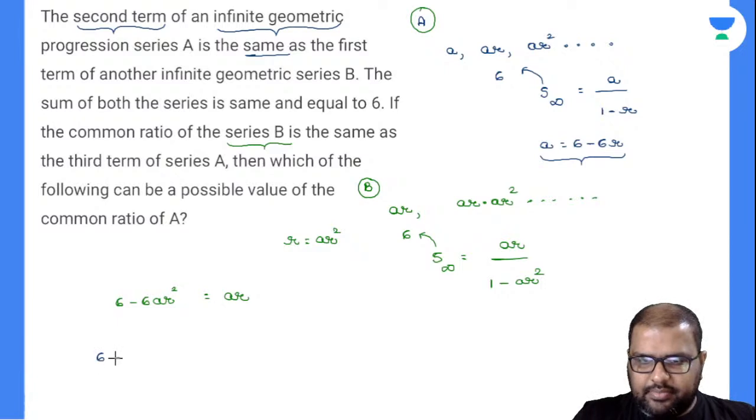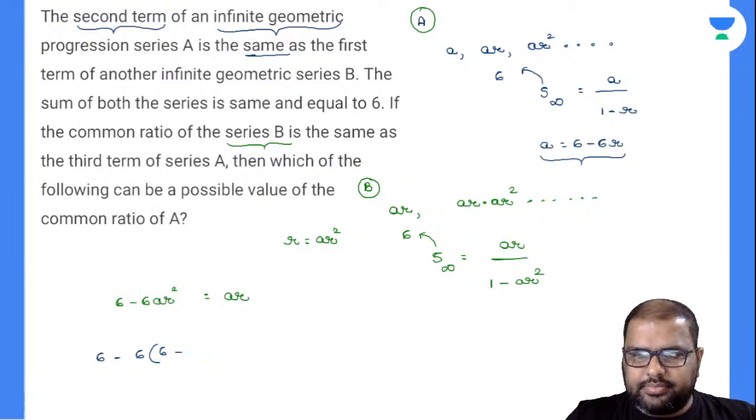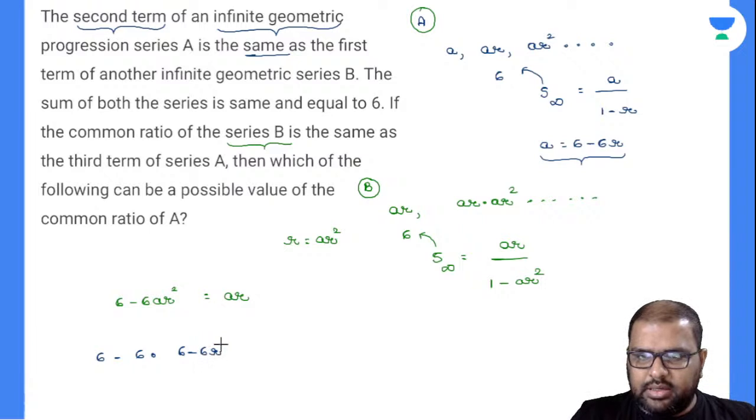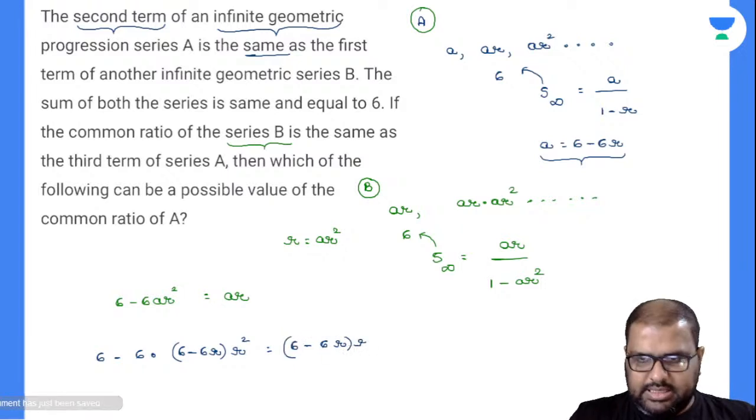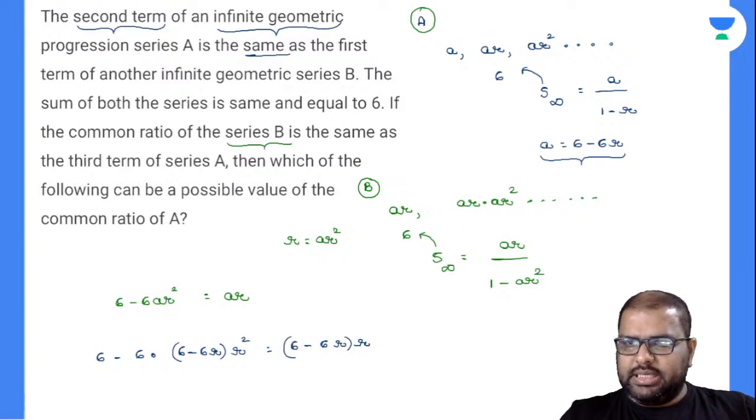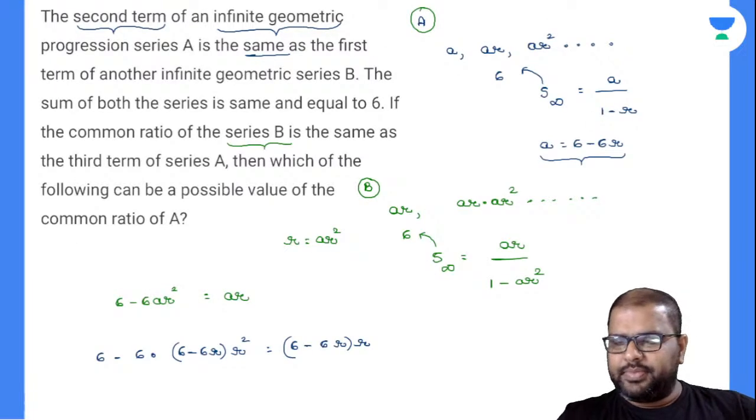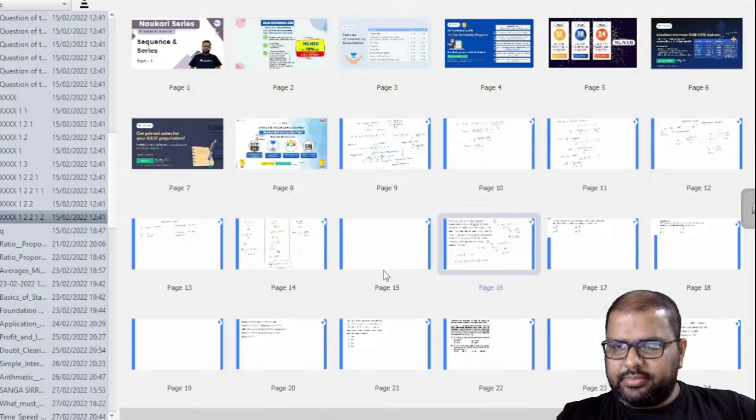6 minus 6 into A, where the A value is 6 minus 6R. So 6 minus 6R into R square is equal to 6 minus 6R into R. Is this the equation there? I will solve this equation. One second, I'll write it down in the next slide. I'll take one more slide here.